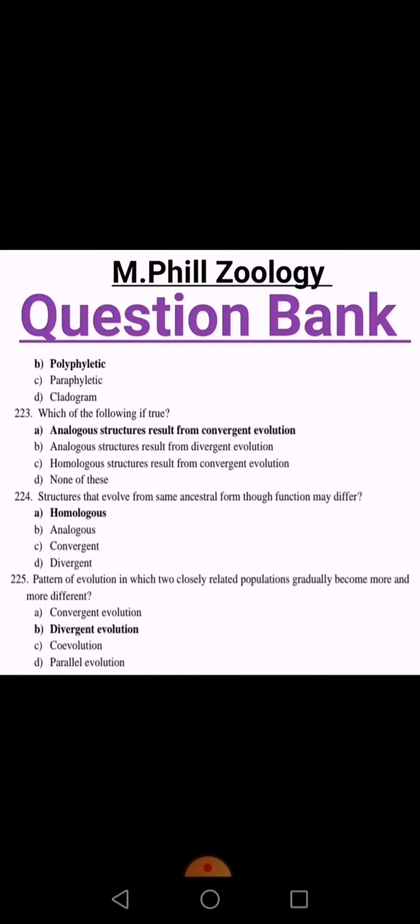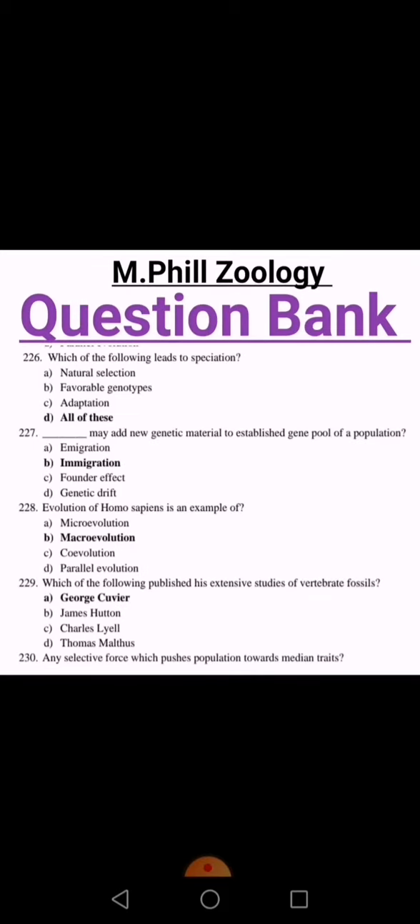Which of the following is true? Analogous structures result from convergent evolution is right. Structures that evolve from the same ancestral form though function may differ, that is homologous. Pattern of evolution in which two closely related populations gradually become more and more different, that is divergent evolution, and B option is right. Which of the following leads to speciation? Natural selection, yes. Favorable genotypes, yes. Adaptation, yes. So D option, all of these, is right.